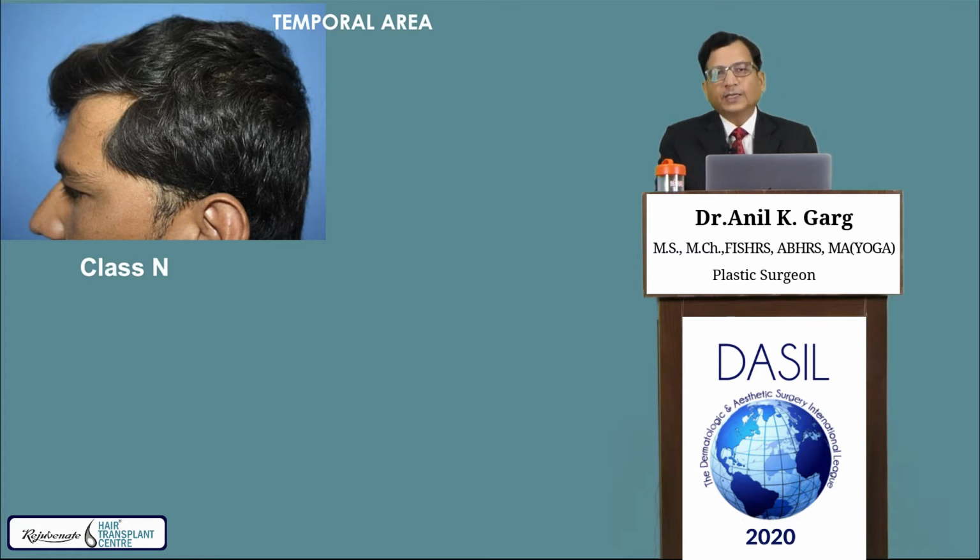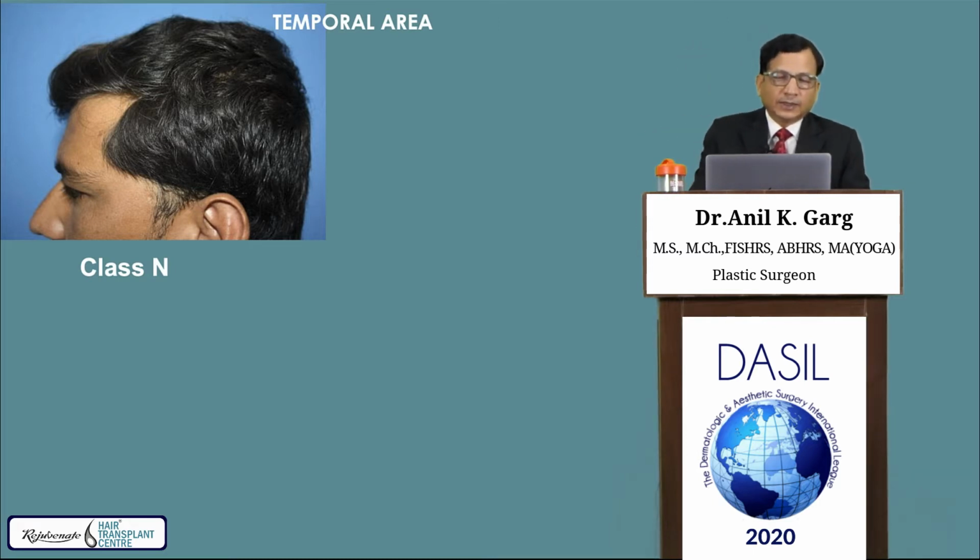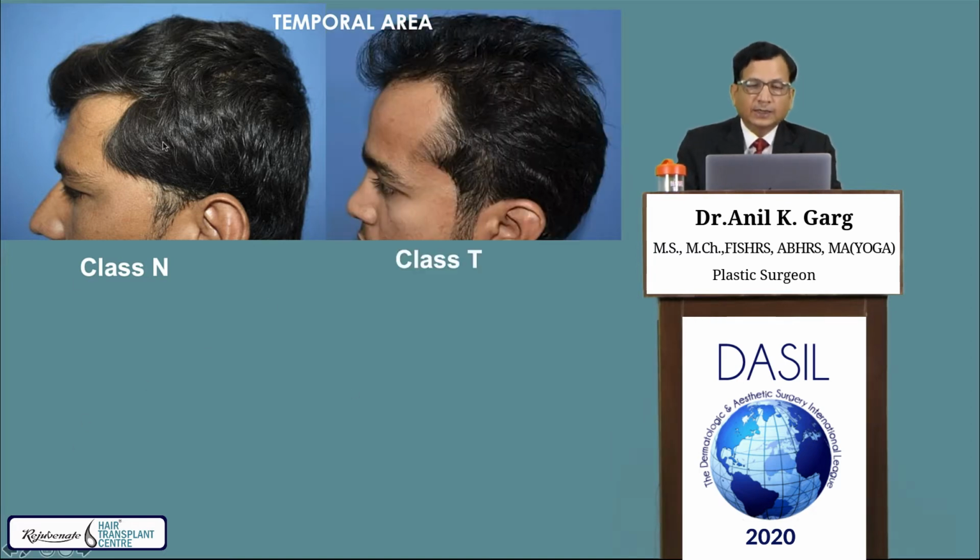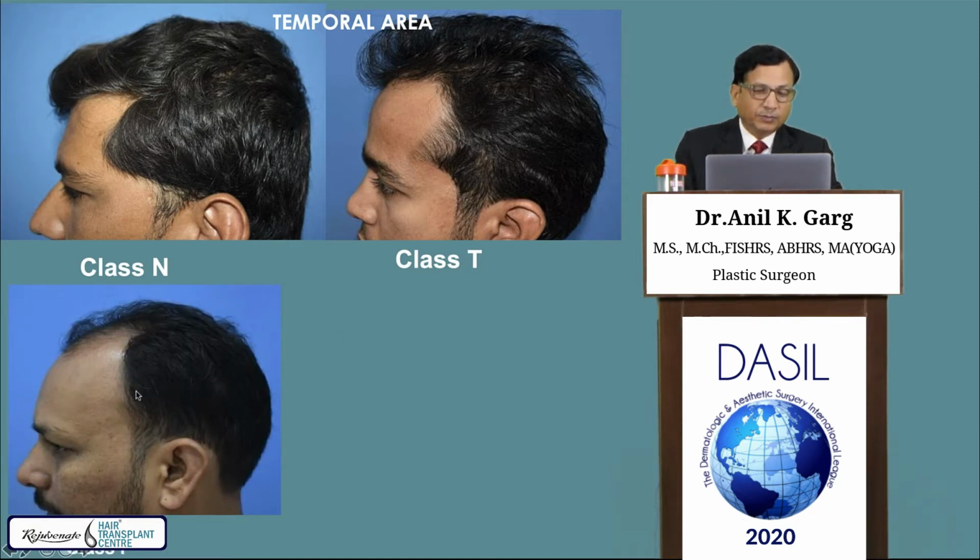Now the temporal area recreation, there is a classification. This is the temporal area, doesn't need anything, healthy. Another is there is a thinning, they need the medical treatment. Then this temporal fringe becomes parallel to or in the line of the anterior border of the sideburn.